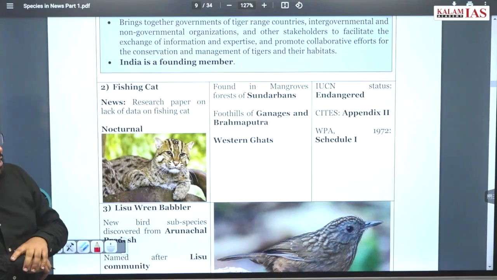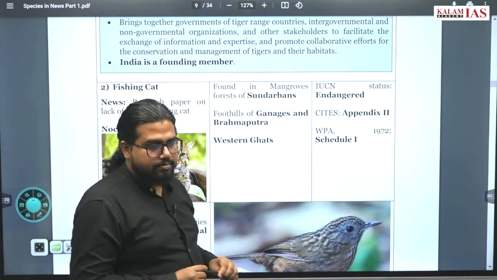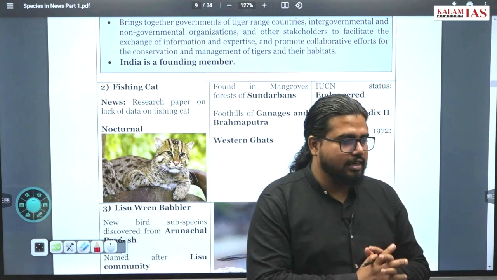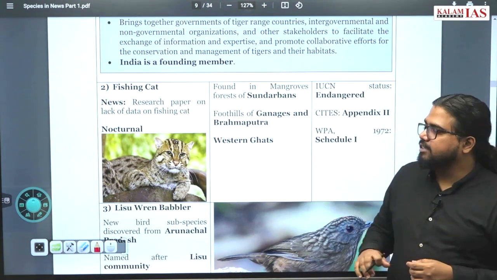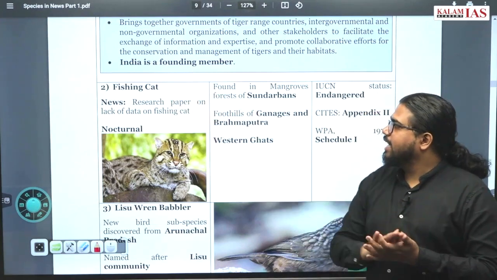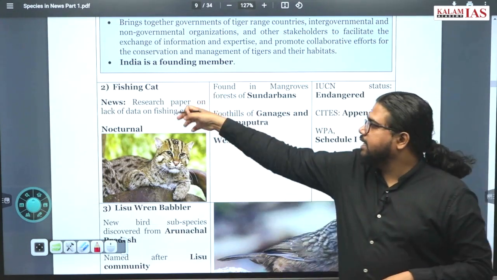Where do you expect this species is from? Don't read there and tell me. Okay, we did fishing cat in the current affairs classes. So fishing cat, where it is a cat species.